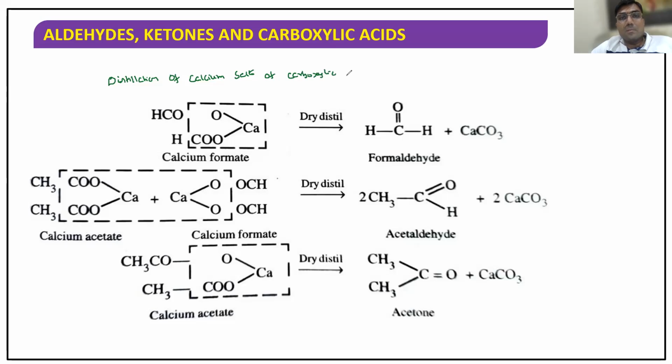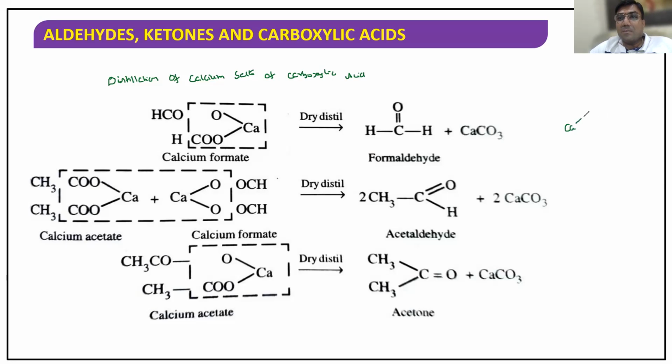So let us have a look. Carboxylic acid. Now, this is called calcium formate. So when you distill calcium formate, you get formaldehyde. How? I'm going to teach you two mechanisms. Listen very carefully.